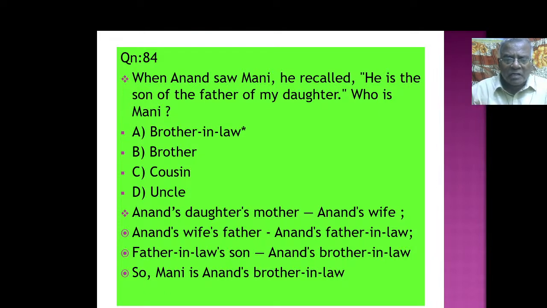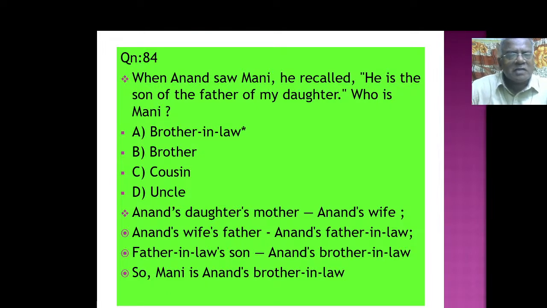Anand's daughter's mother, that is Anand's wife. Anand's wife's father, Anand's father-in-law. Father-in-law's son, Anand's brother-in-law. So Money is Anand's brother-in-law. How to reflect? How to argue? Anand's daughter's mother வந்து யாரு? Anand's daughter's mother, that is Anand's wife. Anand's wife's father, Anand's father-in-law. Father-in-law's son, Anand's brother-in-law. So Money is Anand's brother-in-law.